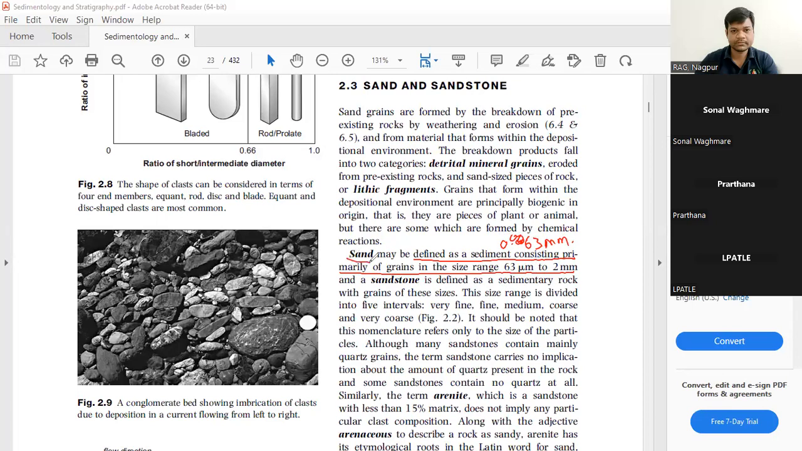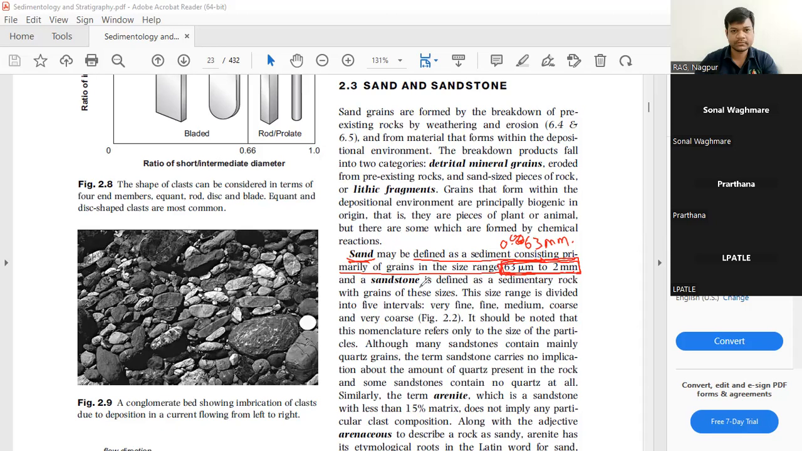Any sediment in this range will be called sand. It need not be the sand which is used in construction. Mind this: only that material is not called sand. Sand is a particle classification. Any material which falls in this range will be called sand.